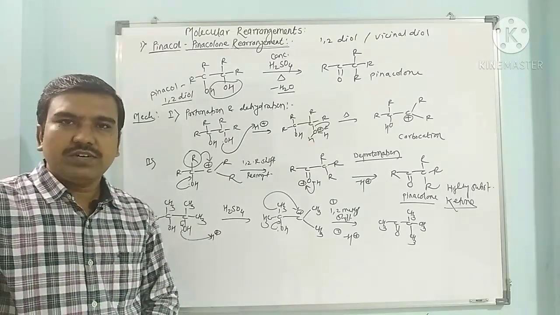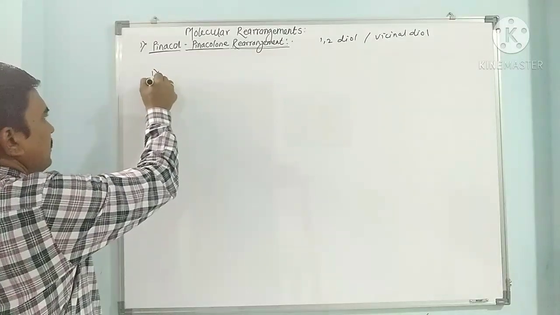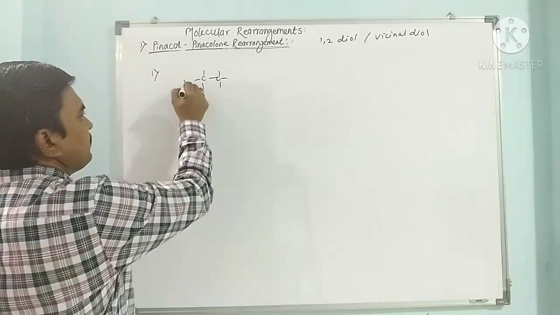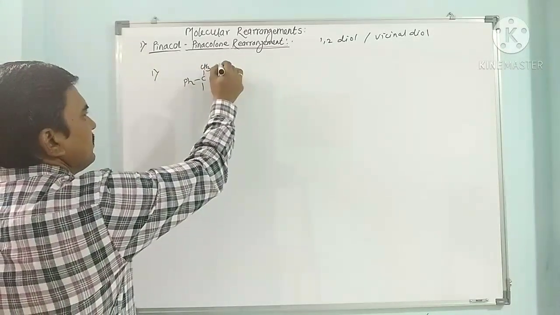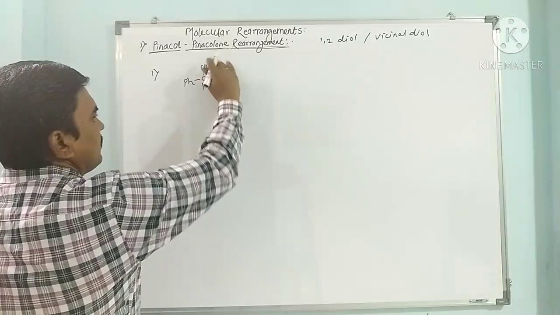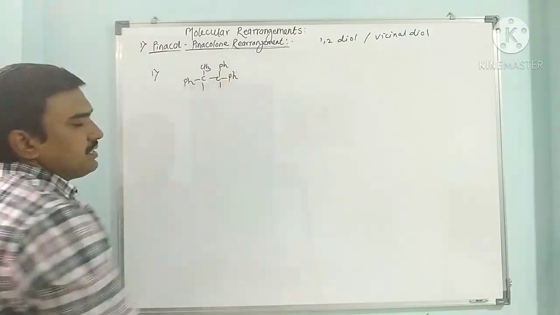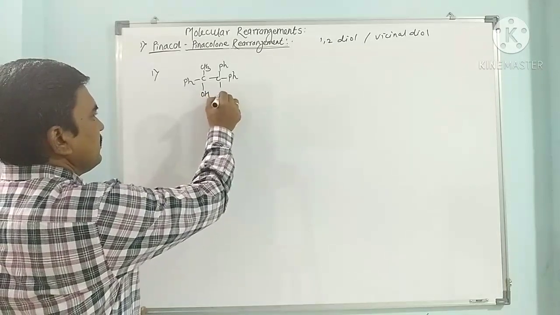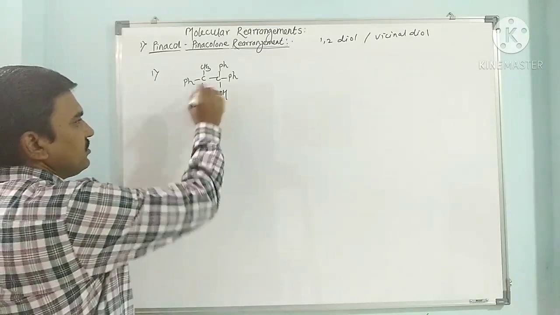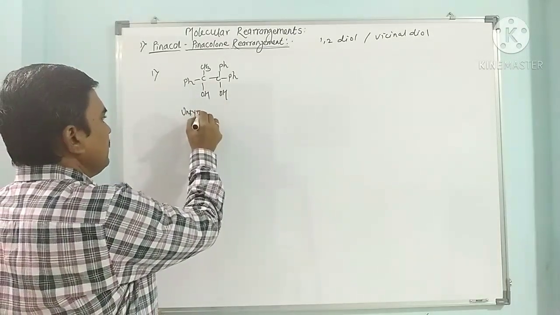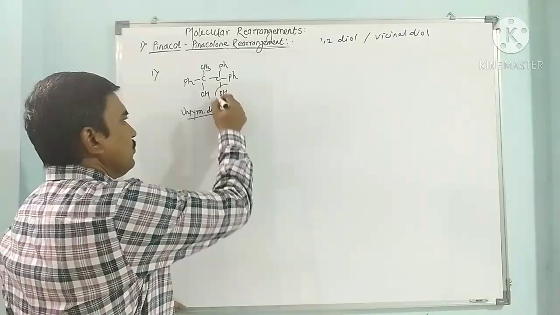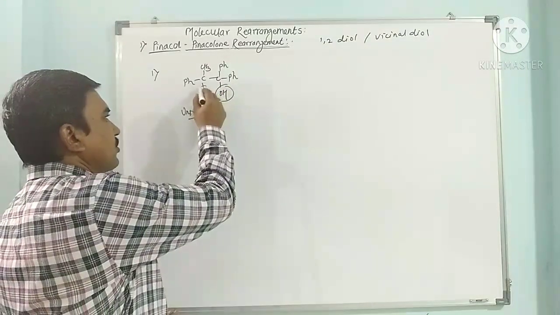Now two applications we have to discuss. When we have an unsymmetrical diol, such as this one with Ph and methyl, or this one with Ph, Ph, OH, OH, as this is not a symmetrical diol but an unsymmetrical diol, there may be a chance of loss of water from this carbon after protonation, or from that one.